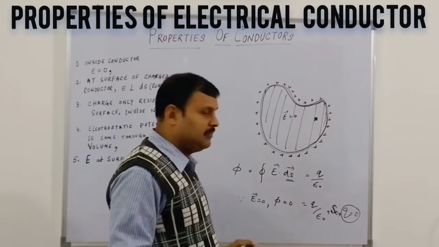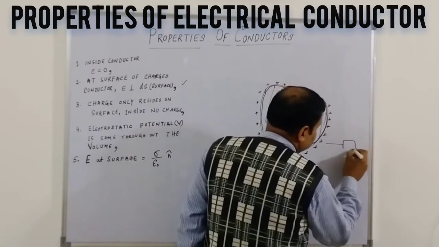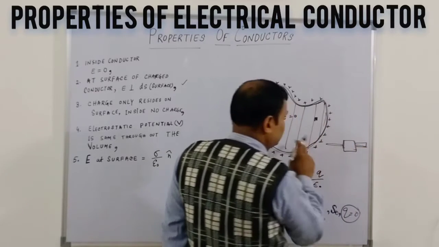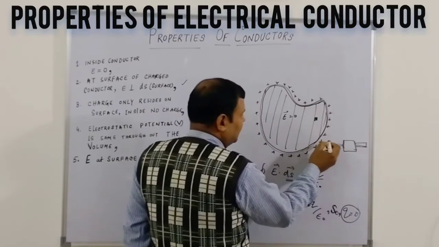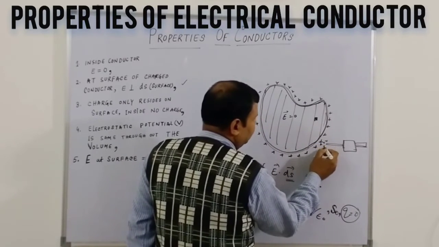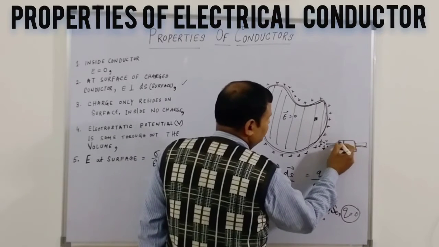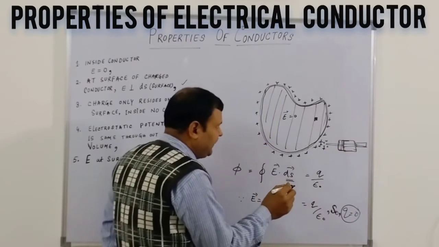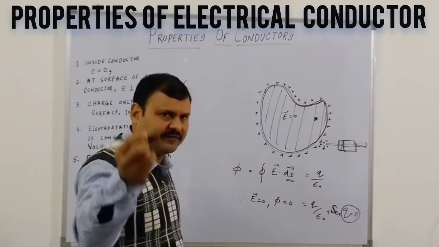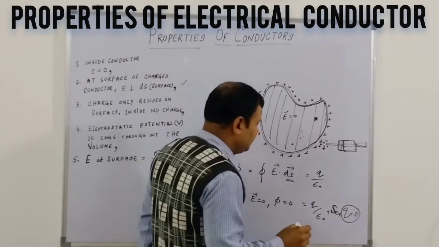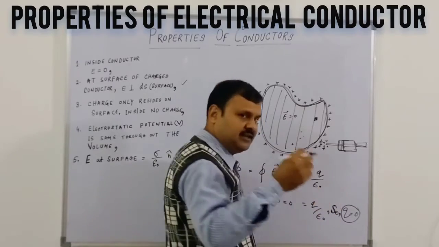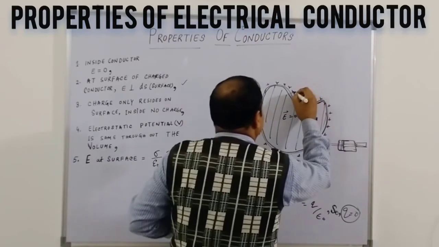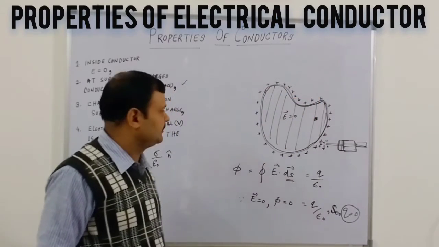So if you inject some charge, or take out electrons, all the charge will, in a very small fraction of a second, come around to the surface, bulging out, all this charge outside the surface.